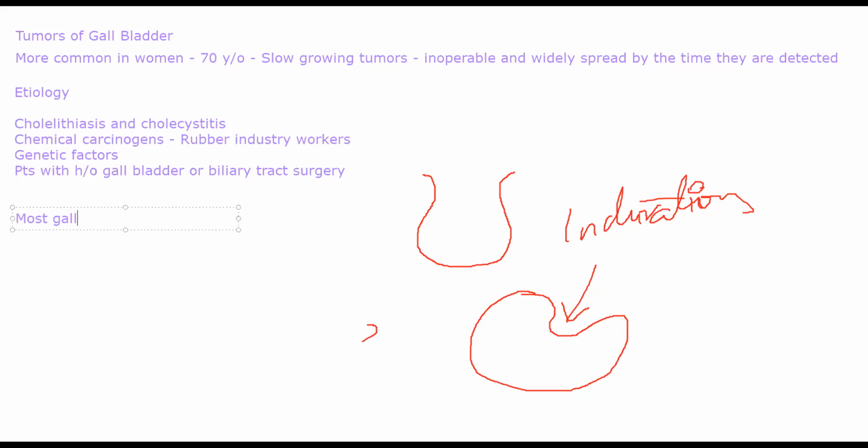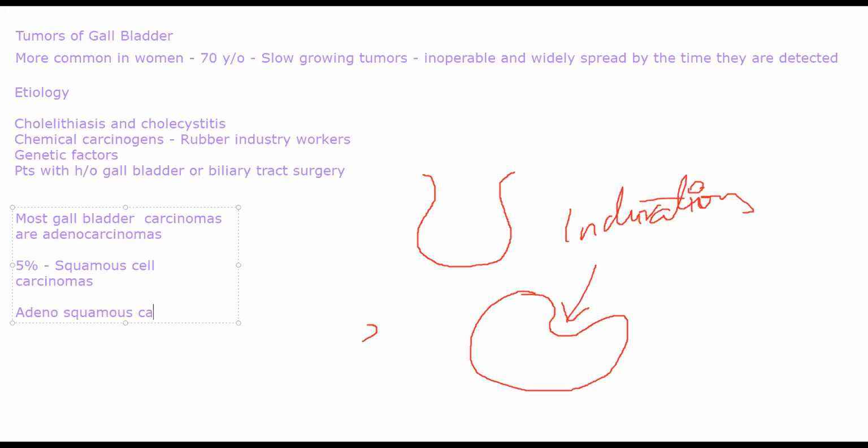Most gallbladder cancers are adenocarcinomas. 5% are squamous cell carcinomas, developing from squamous cells. Rarely, very rarely, you will have a cancer that is showing the properties of both squamous cell and adenocarcinoma. Those are called adenosquamous carcinomas.